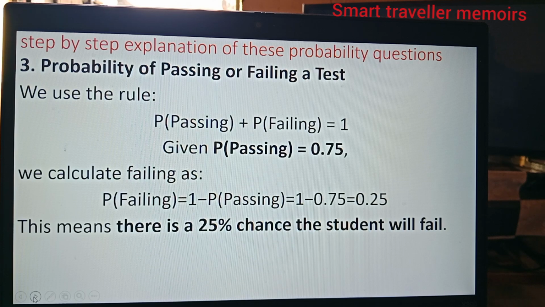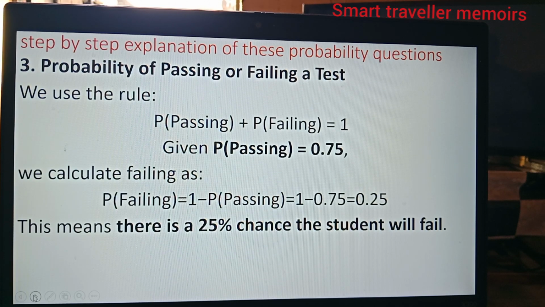Probability of passing or failing a test. We use the rule: probability of passing plus probability of failing is equal to 1. And given the probability of passing is 0.75, we calculate failing as P failing equals 1 minus P passing, which is 1 minus 0.75, and that is 0.25.